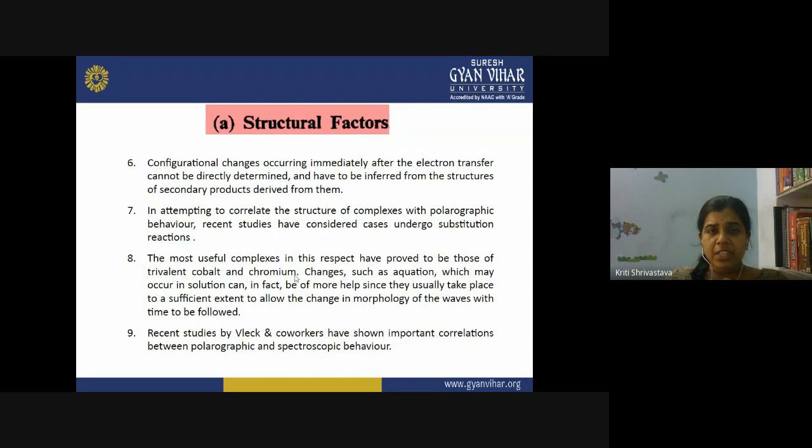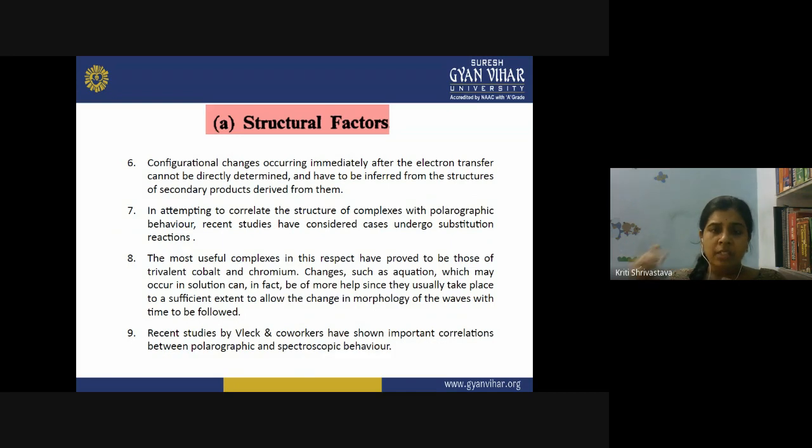The configurational changes occurring immediately after the electron transfer cannot be directly determined. Why? Because in that case, they are not directly affecting the polarographic wave. Configurational changes are like the structure of the product being different from the structure of the reactant. So once the reduction process is complete, and complex formation is also taking place inside the solution, you cannot determine the configurational changes immediately.